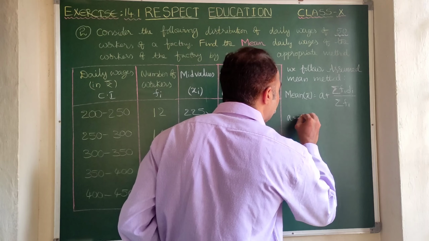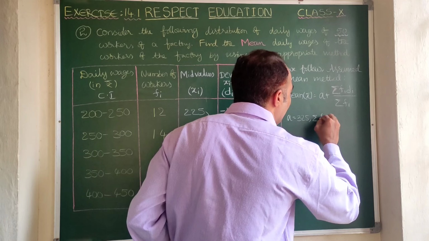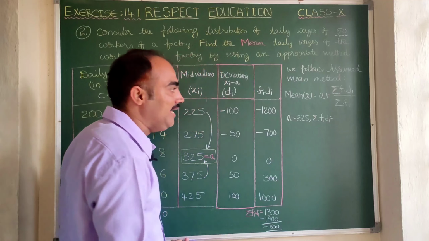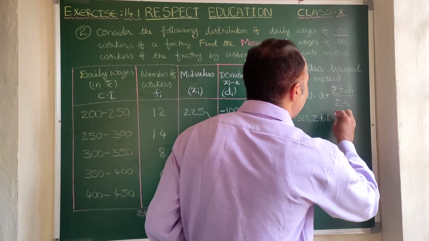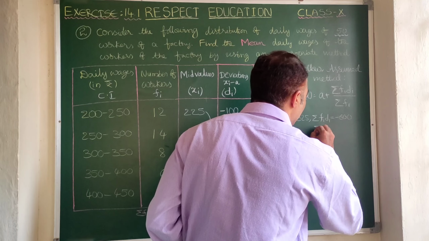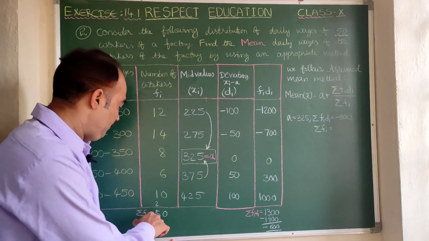Let us write it. From the same table, find out what is sigma fi di. Here it is minus 600. And from the table, what is sigma fi? 50.